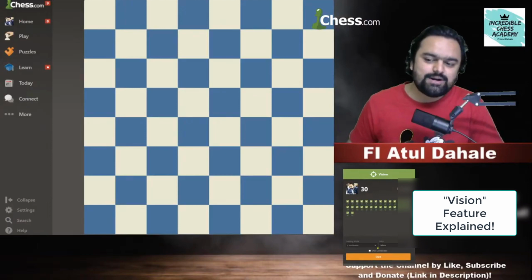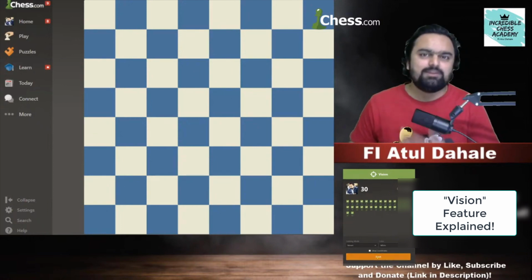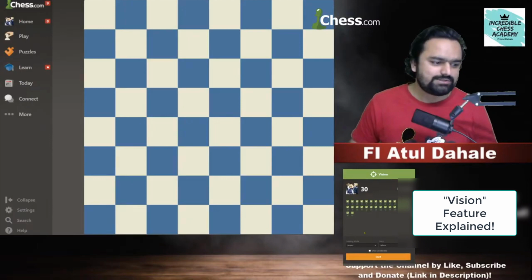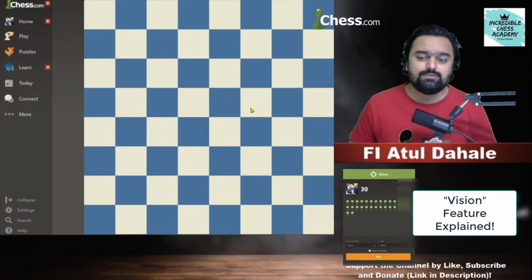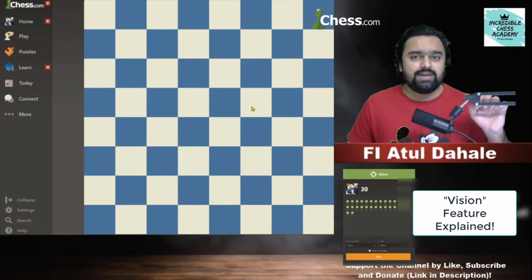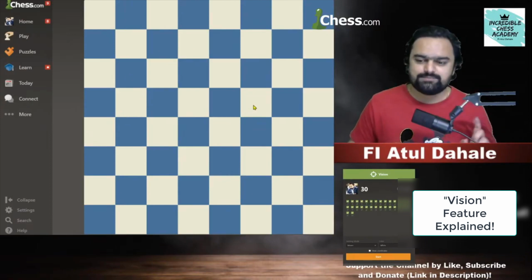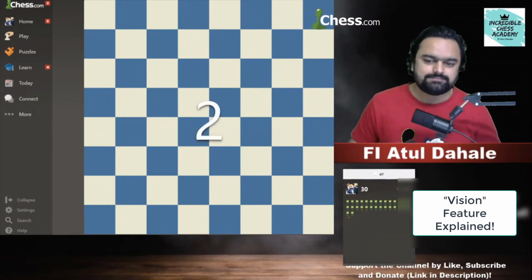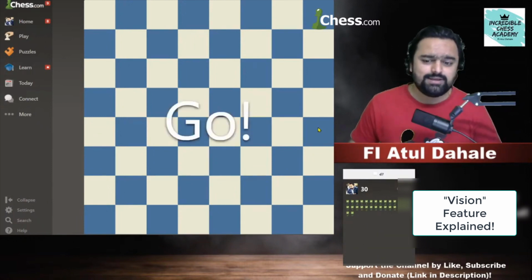Coordinates were there, and you can change it to moves also. If you change it to moves, then we will try to make the moves also. Now I will change it to moves. Okay, now we will start. There are no coordinates written on the board. It will tell me the moves which I need to make, and I will try to highlight those squares. Okay, start. 1 2 3 go.